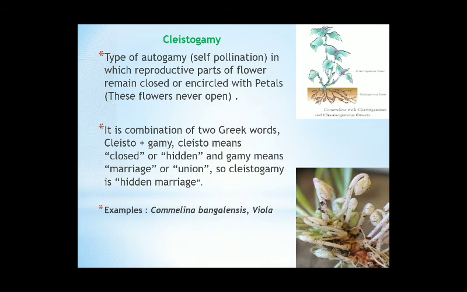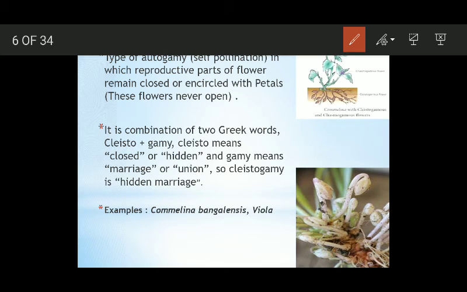Now cleistogamy. Cleistogamy is another way of causing self-pollination, or you can say autogamy. It is a type of autogamy in which the reproductive parts of the flower remain closed or encircled with petals. They never open. Cleistogamous flowers never open. When they do not open, they do not allow other pollen grains coming from outside to pollinate them. So the pollen grains which are produced inside pollinate the stigma. They get transferred to the stigma which is also present inside.